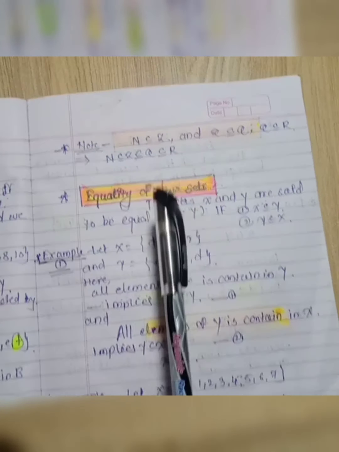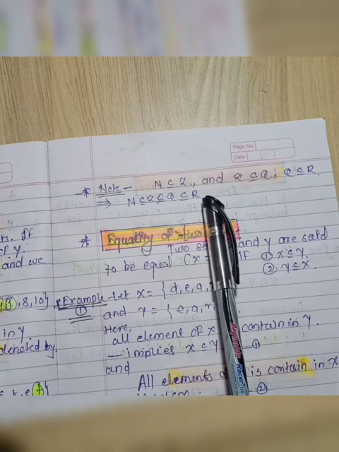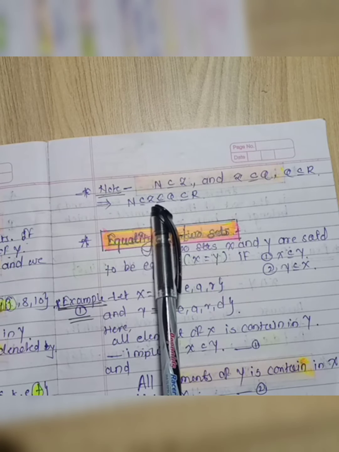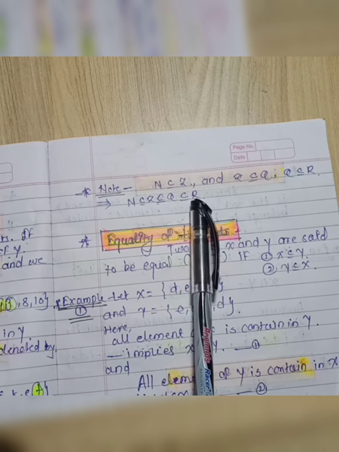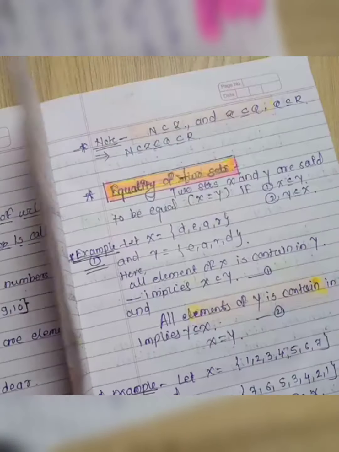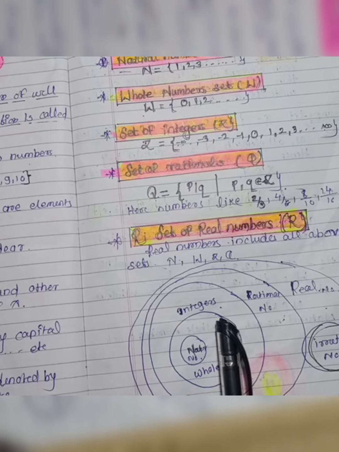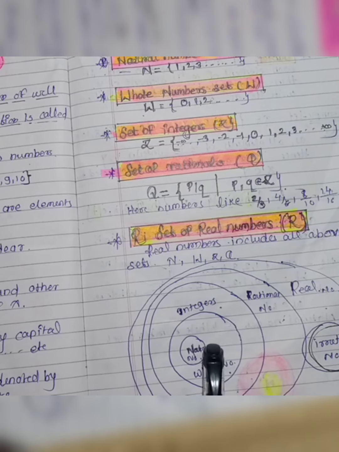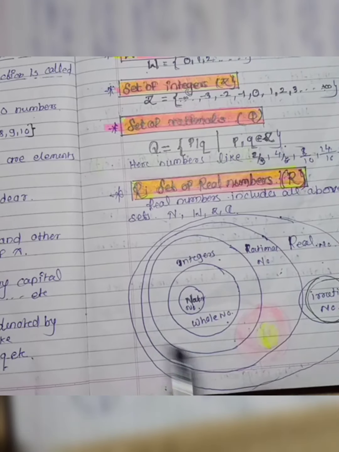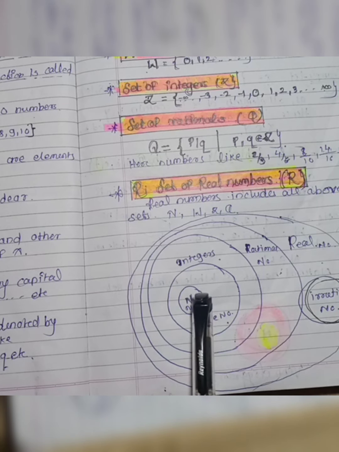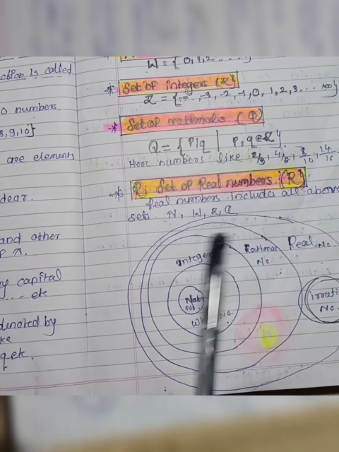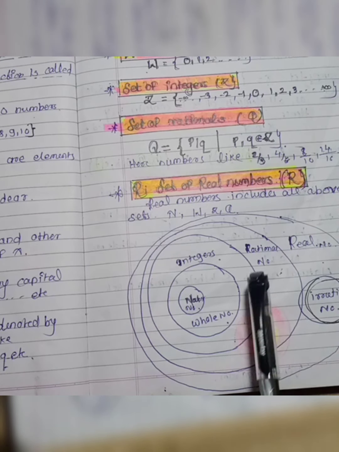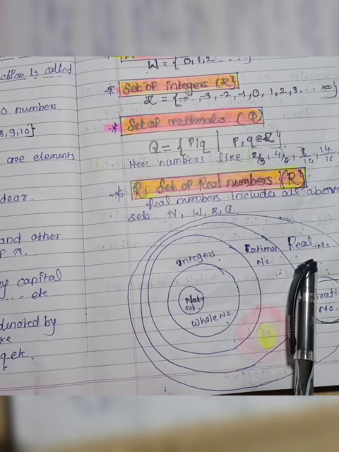Here N is a subset of Z, Z is a subset of Q, and Q is a subset of R. This implies N is a subset of Z, a subset of Q, a subset of R. That means from this figure we can conclude that the natural number set is a subset of Z, which is a subset of Q. Then we can say that all these three sets are contained in the set of real numbers. That's why all three sets are subsets of real numbers.